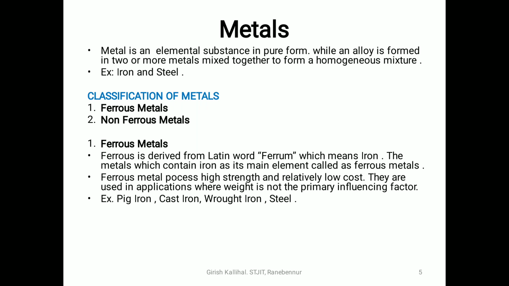So examples for the metals are iron, steel, copper, zinc, etc. As we know, the classification of metals is ferrous and non-ferrous. Let us get into the depth. What are these ferrous metals and what are these non-ferrous metals?